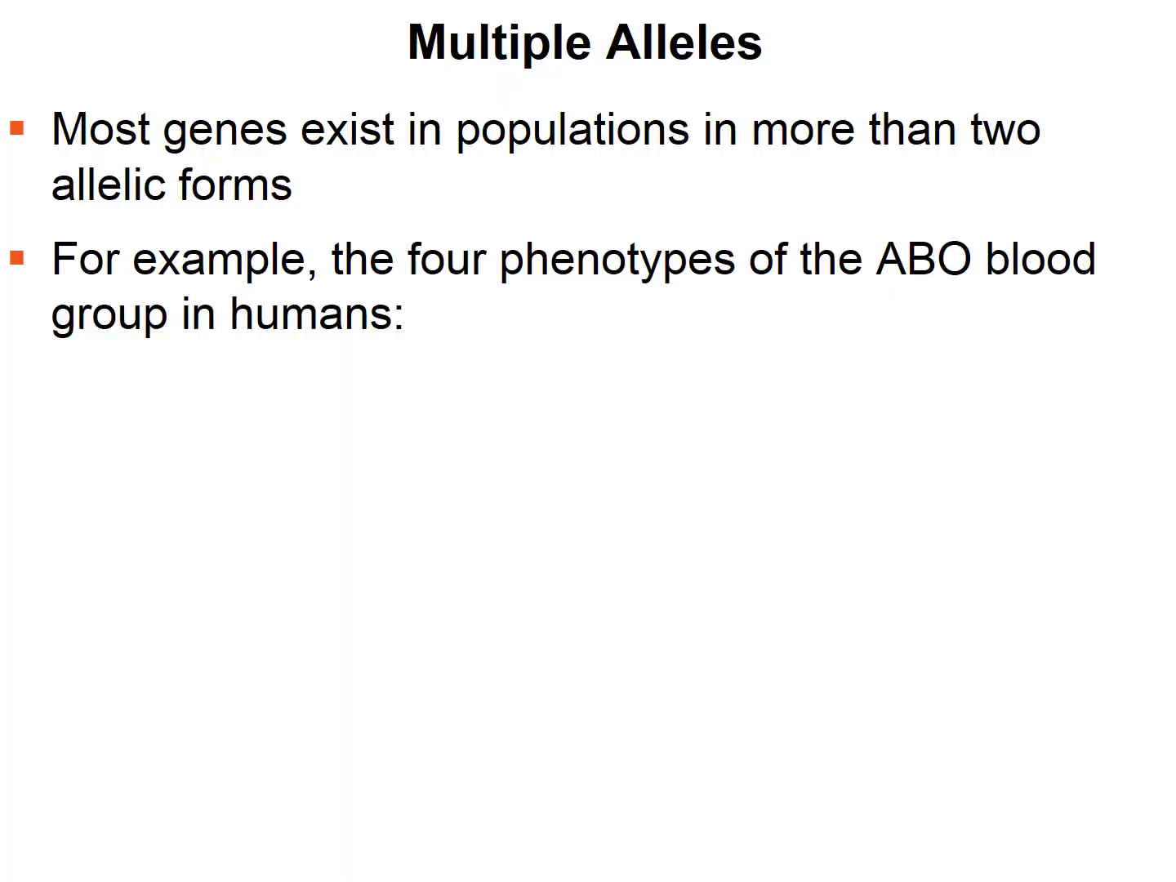Now, most genes exist in populations in more than 2 allelic forms. We've been talking about 2 alleles, dominant or recessive. Oftentimes, there's multiple alleles, more than 2. One example are the 4 phenotypes of the ABO blood group in humans. So you can have type A blood, type B blood, type AB, or type O. And this is also showing, like I mentioned before, codominance.